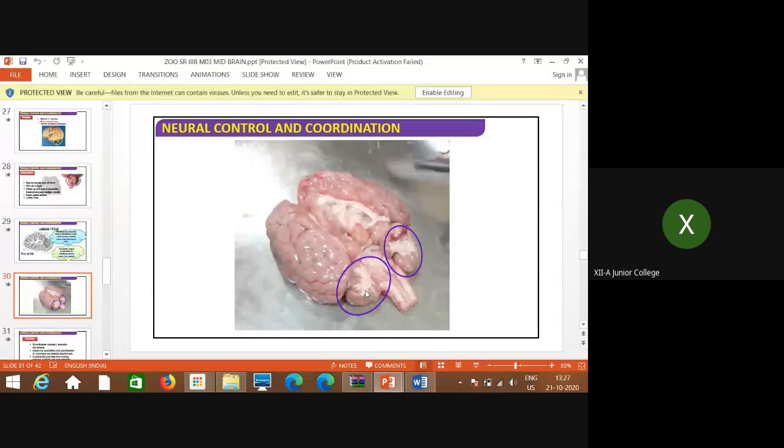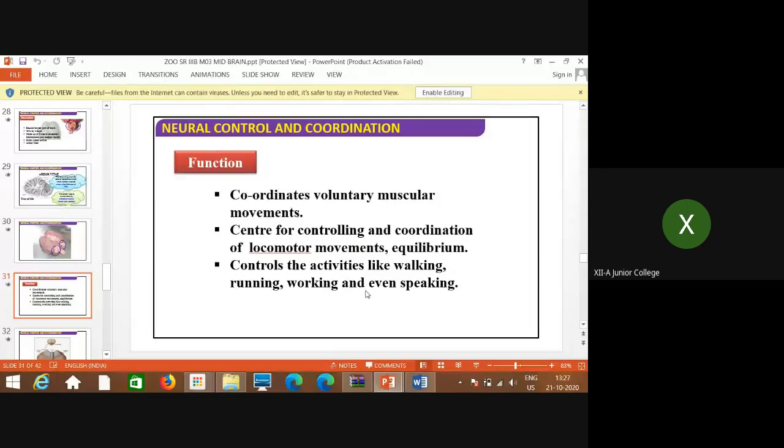And what are the functions? It coordinates voluntary muscular movements. You know the meaning of voluntary and involuntary, right? Voluntary means which are under control of our will. Involuntary means which are not under control of our will. You have studied last year different types of muscle fibers, which are voluntary and which are involuntary.